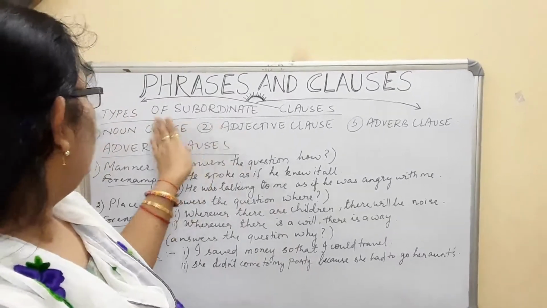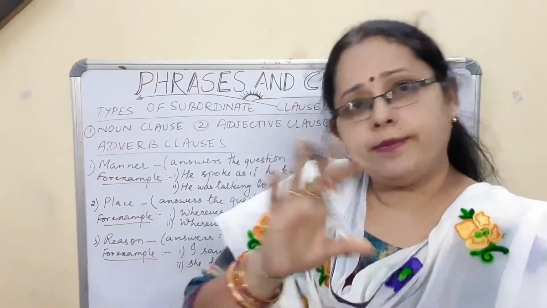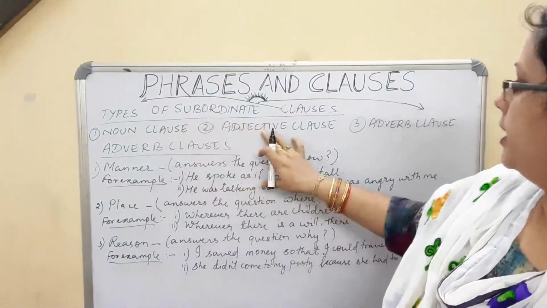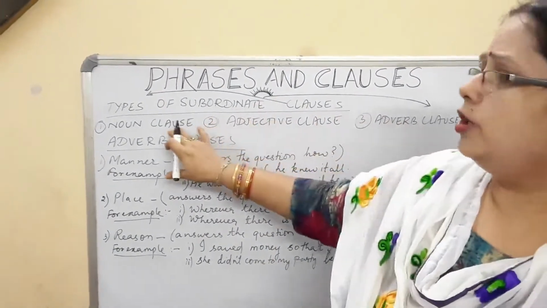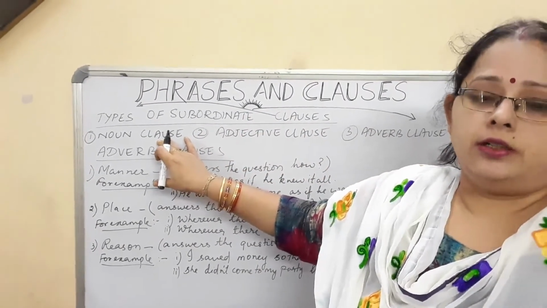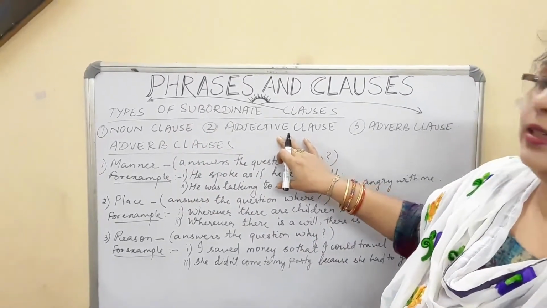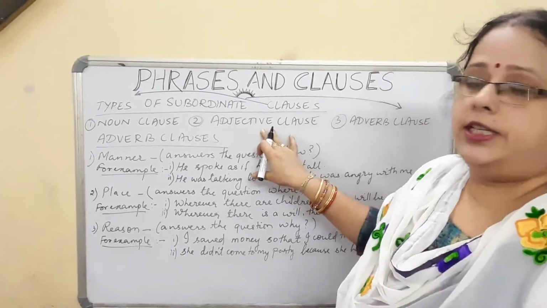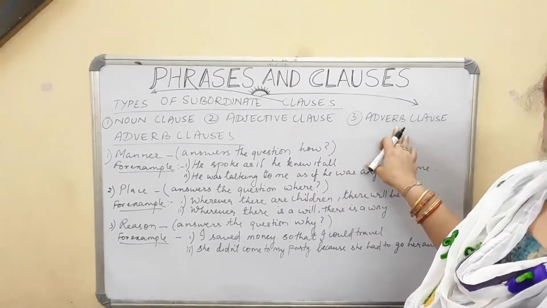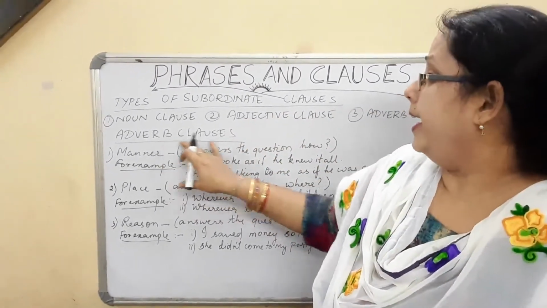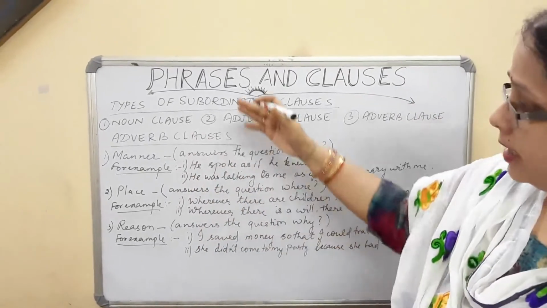Now see, types of subordinate clauses. In the same way, noun clause, adjective clause and adverb clause. Noun clause means, I have already told you, the clause that works as a noun is known as a noun clause. The one that works as an adjective is known as an adjective clause. But adverb clause is something new for you, so I will explain that first. Adverb clauses are of 5 kinds.